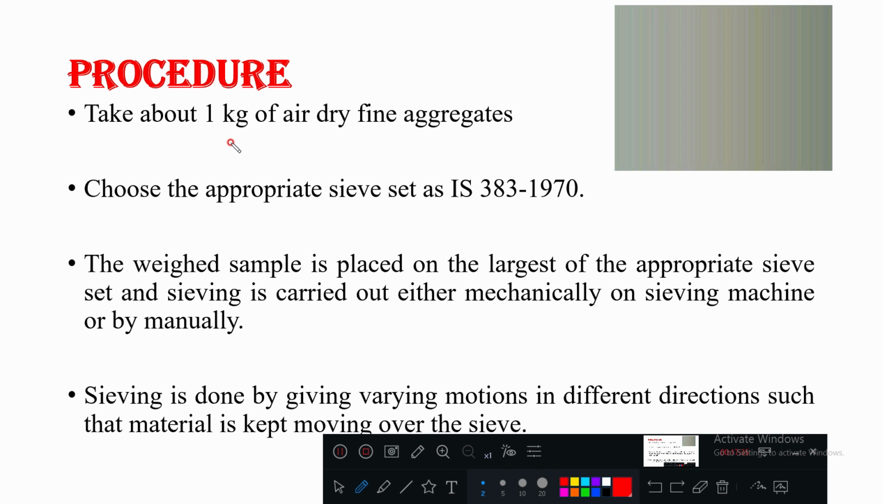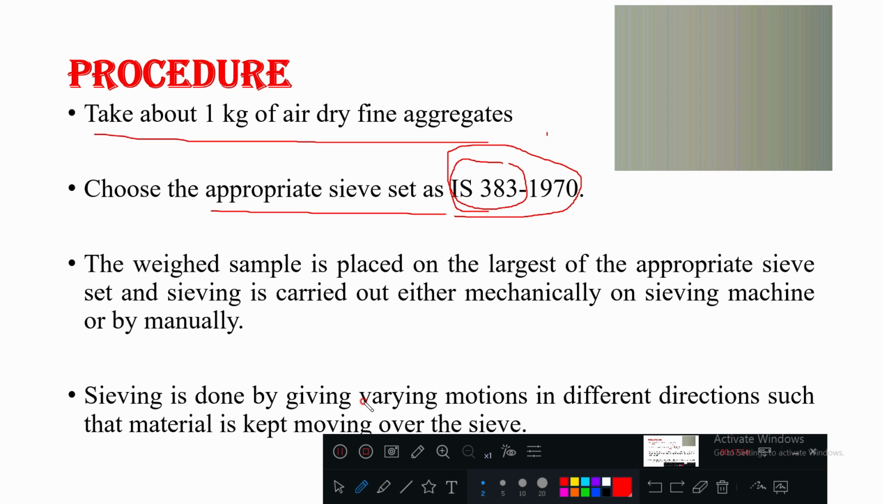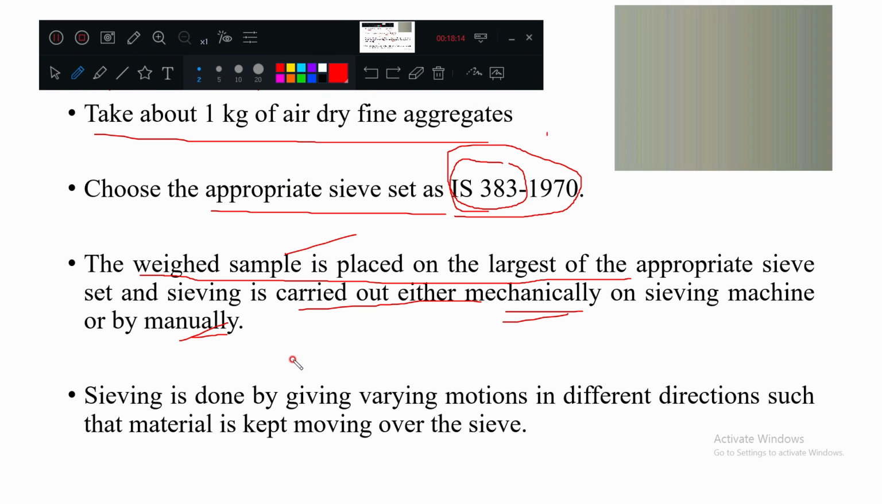Here the procedure is explained, what we have discussed now. Take 1 kg of dry fine aggregate sample and choose the appropriate sieve set as per IS 383. In the table, the first column was the sieve size, 10 mm, 4.75 mm, and so on. The weighed sample is placed on the largest sieve at the top, meaning you first pour the total 1 kg at the top. Sieving is done mechanically or manually; you can use a machine, or conduct it by hand.